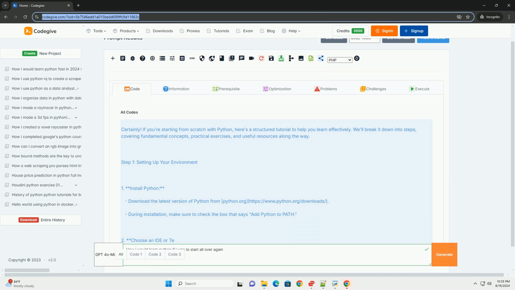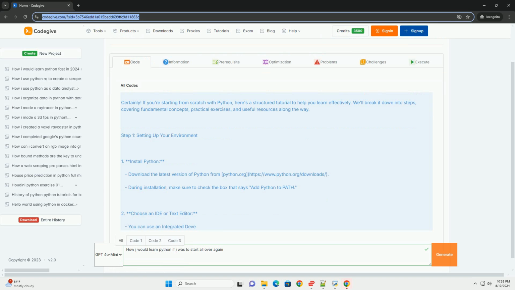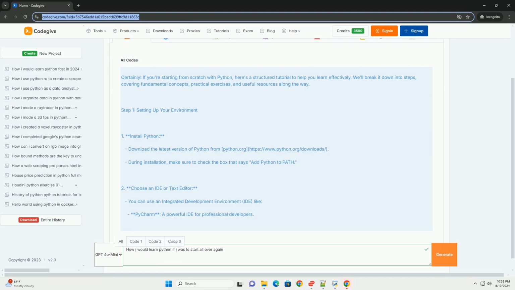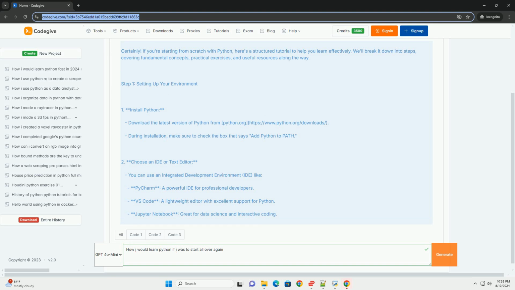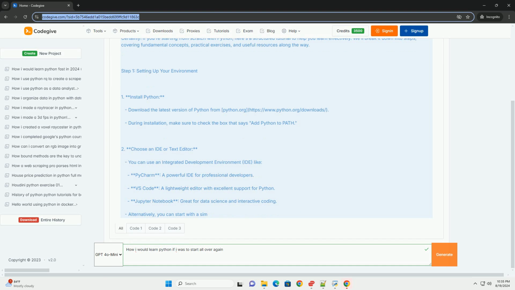1. Install Python. Download the latest version of Python from Python.org/downloads. During installation, make sure to check the box that says "Add Python to PATH." 2. Choose an IDE or text editor.